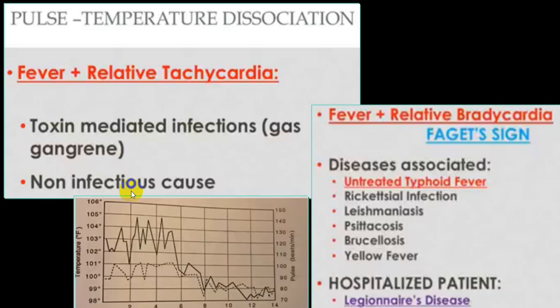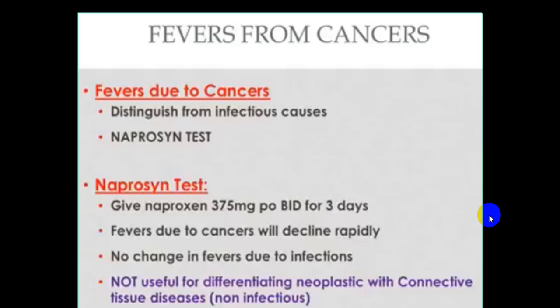And in case of non-infective causes, we call it relative tachycardia, or we also use the term pulse-temperature dissociation. A similar thing also happens in untreated enteric fever, and that is given a name called Faget sign. Just remember this name. You can also see such relative bradycardia in leishmaniasis, brucellosis, yellow fever, rickettsia, etc. So just keep it in your mind.